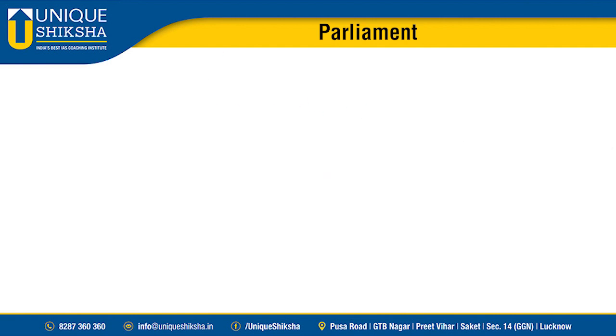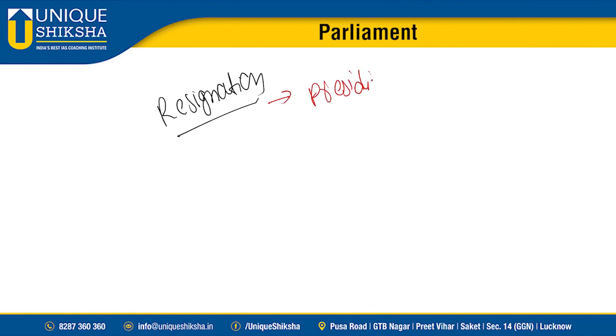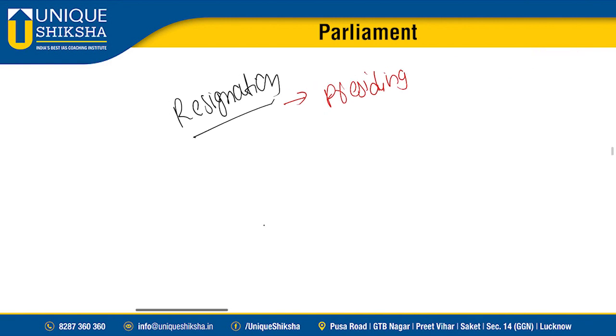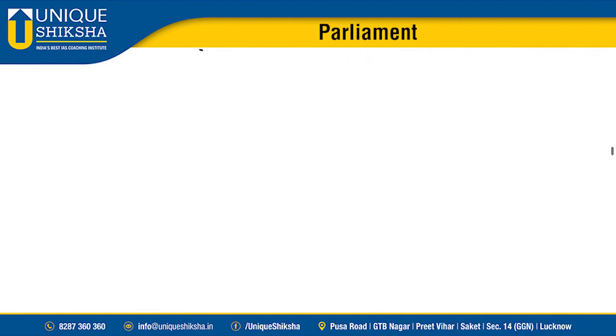Okay, next one, resignation. Generally, you need to give your resignation to the presiding officer of the house. What is another ground of vacancy other than double membership, disqualification and resignation?